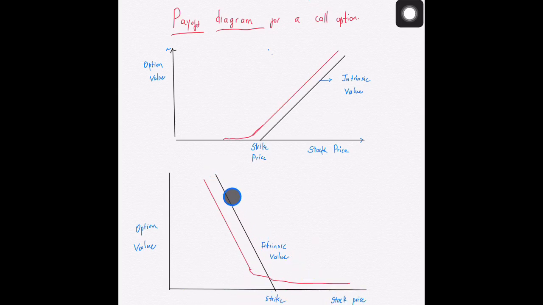This thing is a line. This is how it is going to look. But because we are expecting the value of the stock to decrease when you are getting into a put contract, the actual value of the option is always going to be lower than its intrinsic value. That is why we have this kind of a line.